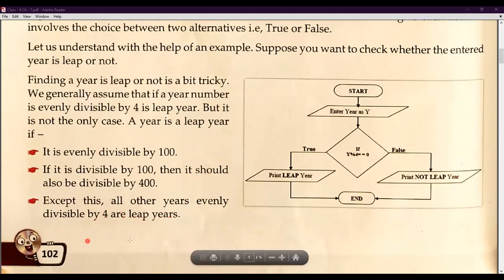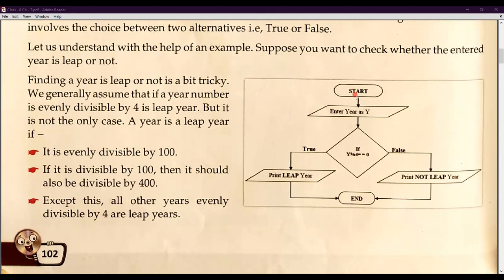So don't get confused in this condition. You have to keep in mind that if you are dividing any year by 4 and the remainder is 0, that means it is perfectly or evenly divisible by 4, then you have to consider this a leap year. So let's consider the leap year's flow diagram, or you can say the flow chart.